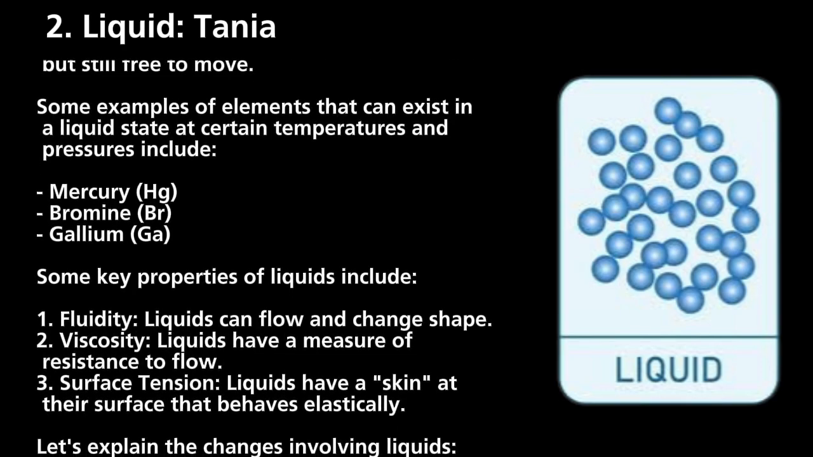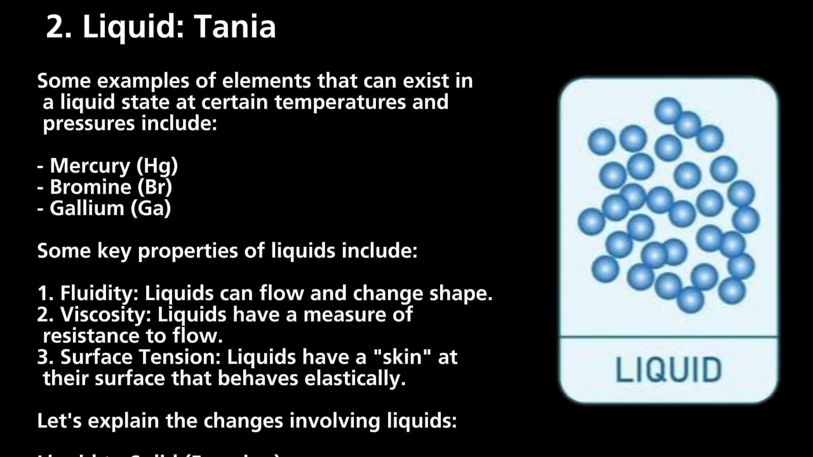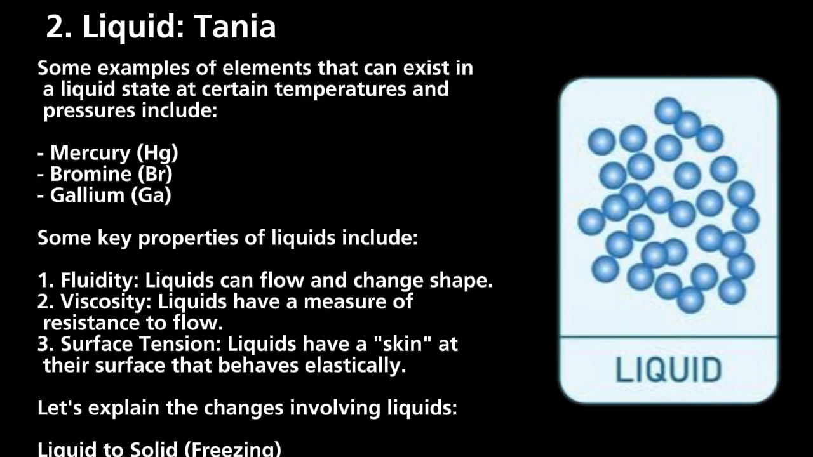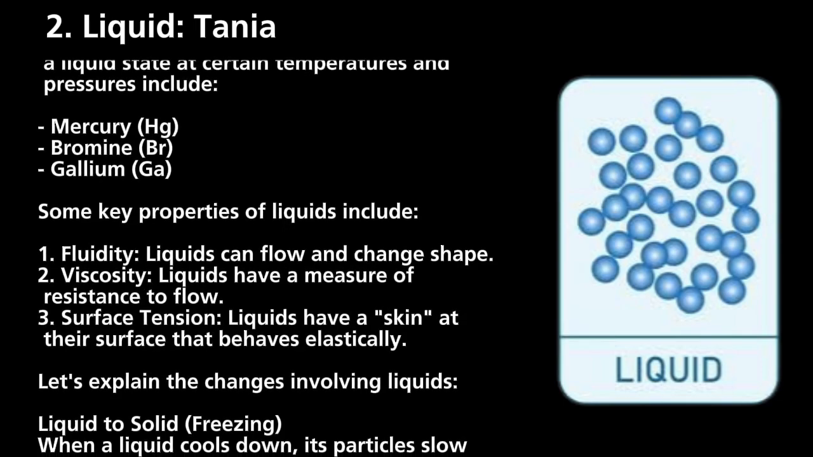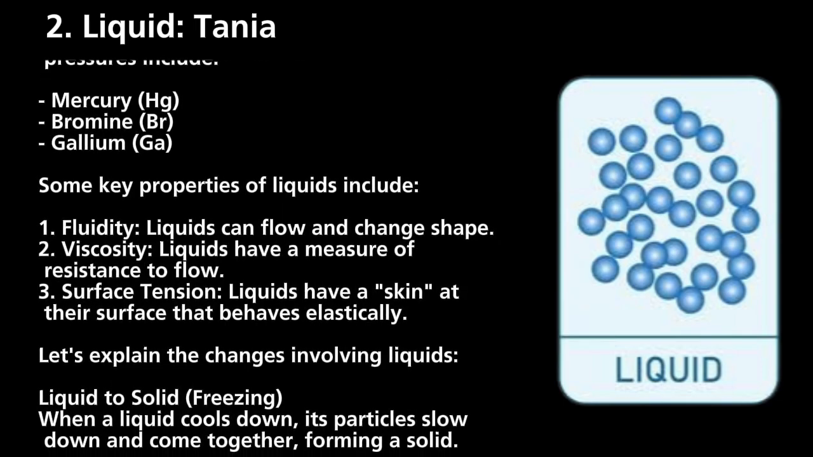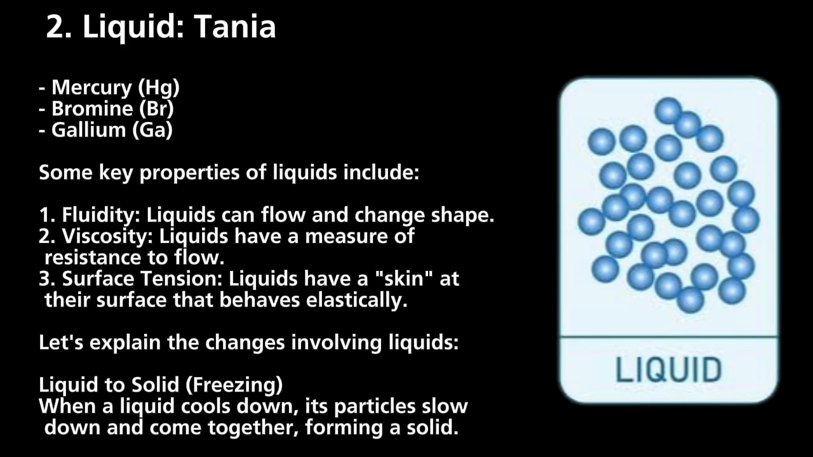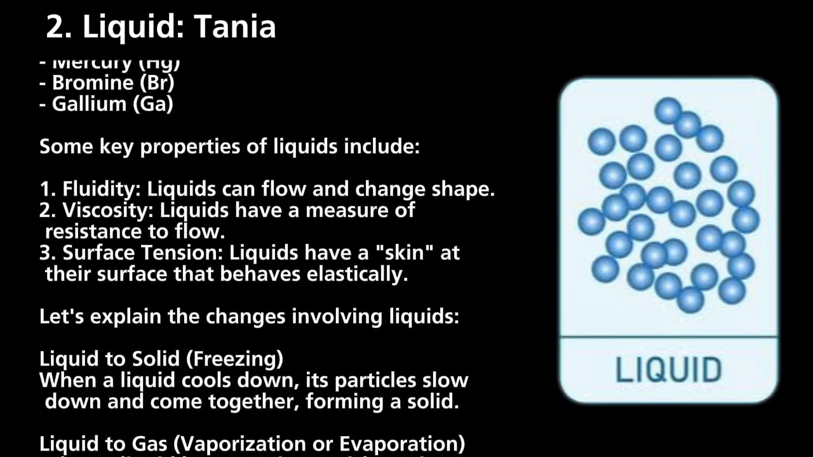gallium. Some key properties of liquids include fluidity, which means liquids can flow and change shape, viscosity, which means liquids have a measure of resistance to flow, and lastly, surface tension, which means liquids have a skin at their surface that behaves elastically. Let's explain the changes involving liquids.